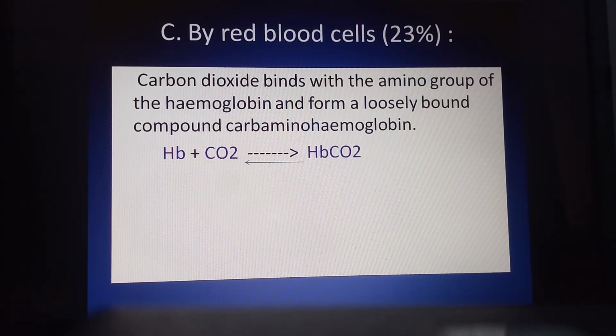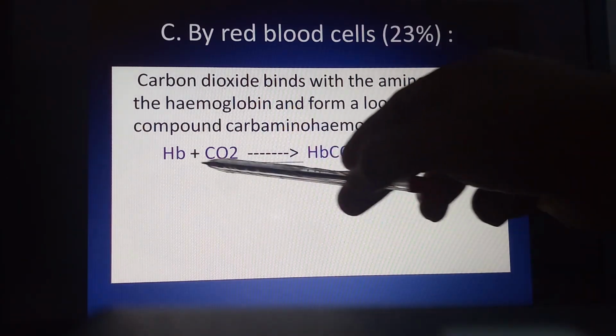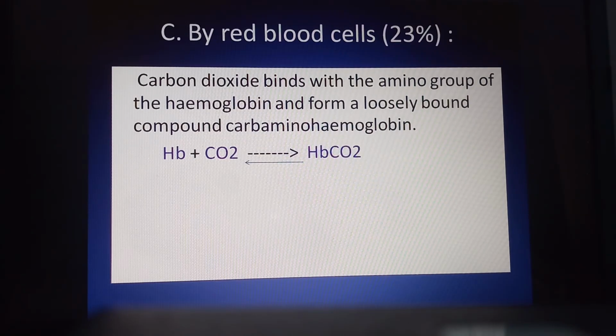Now from the cell or tissue, the carbon dioxide is carried in the form of carbaminohemoglobin up to the pulmonary blood capillaries. When it reaches the pulmonary blood capillaries, this HbCO2 dissociates into Hb plus CO2.